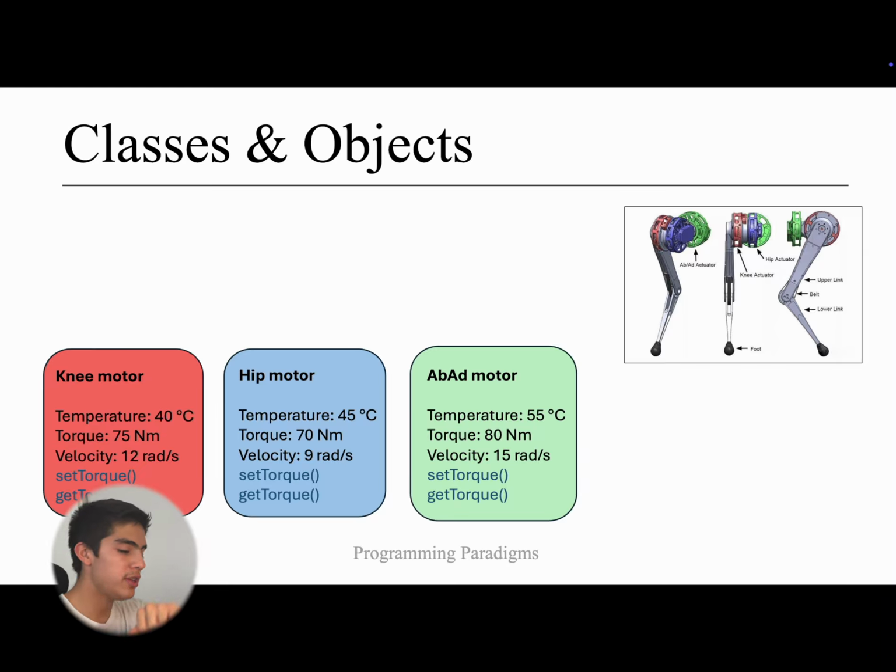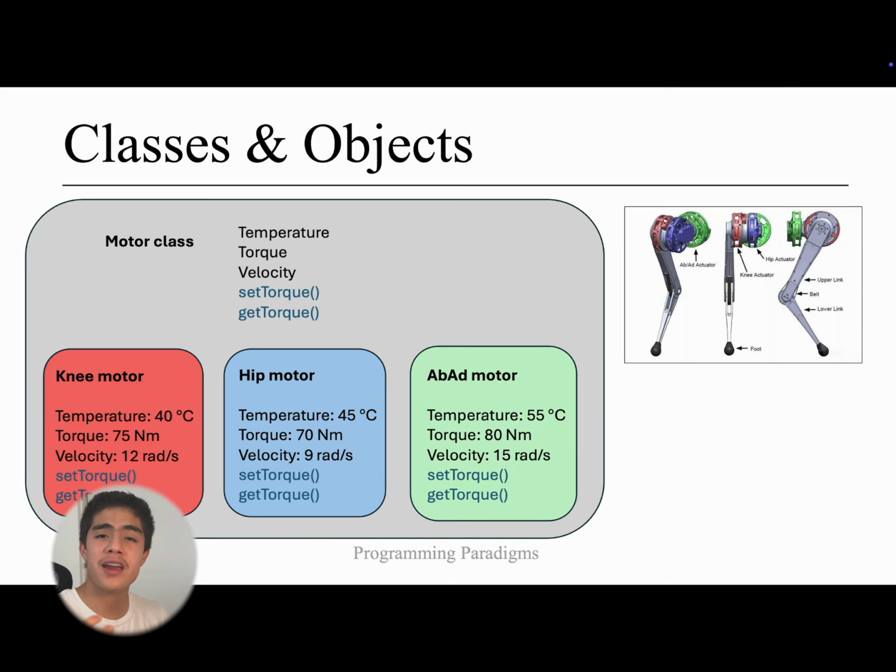So what we can do is group together all of these objects or containers of information, of characteristics and actions, into a class, which just shares characteristics and actions for other structures of data that have those specific characteristics and actions, such as, for example, temperature. Maybe now we're going to have a piece of information that sets the temperature to some value like 40 degrees Celsius, or hip motor, set it to 45 degrees Celsius, or this last motor, set it to 55 degrees Celsius, etc.